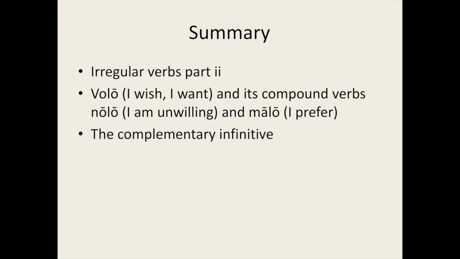To end this lesson, we have looked at 3 more irregular verbs: volo and 2 of its compound verbs, malo and nolo. We've also learned about complementary infinitives. These are infinitives which form a pair with verbs such as volo and nolo and complete the meaning of the verb. The conjugated verb takes the infinitive as an object. Some examples in English would be, I want to write a letter, or I would prefer to go for a walk.